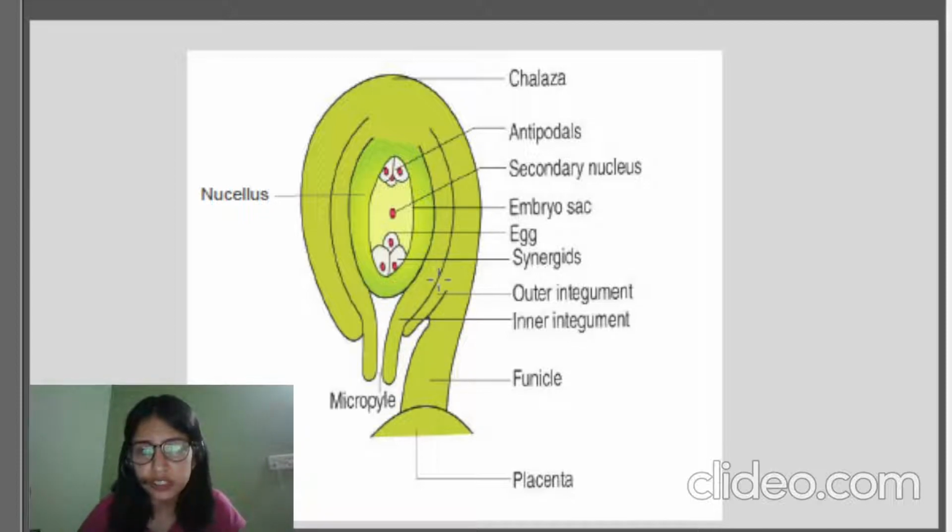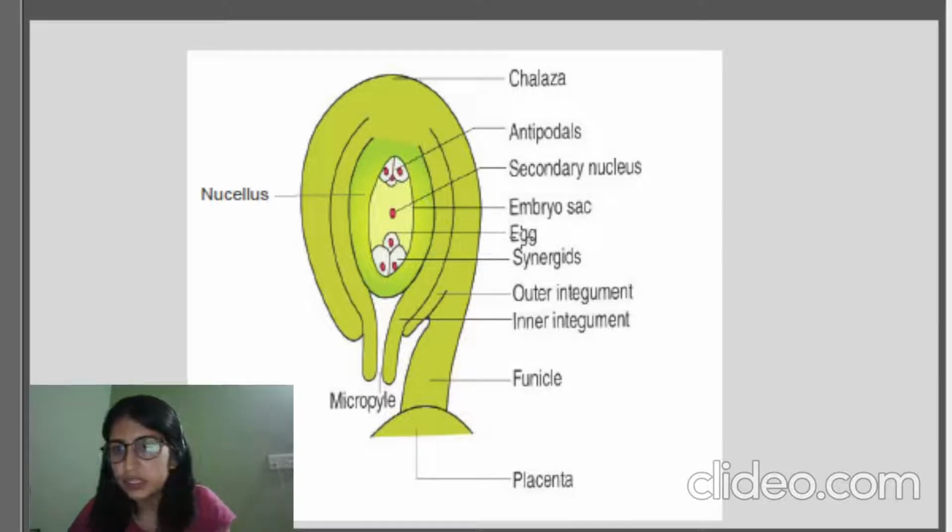And then we have synergids. Syn means together. We have two cells together, so we call them synergids. They are collectively helping the egg cell for its nutrition, and for its fertilization as well. They surround and cover the egg cell from one side. Then there is this egg cell, right? I hope you can see this clearly. This is the egg cell.